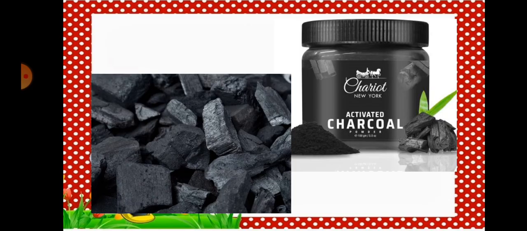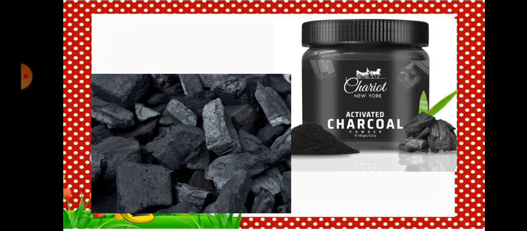Now we have all seen charcoal, which is very commonly available. We all know that this is made up of carbon. Carbon is the fourth most abundant element on the earth. Now you will pause the video, read the chapter and then come back to this video.